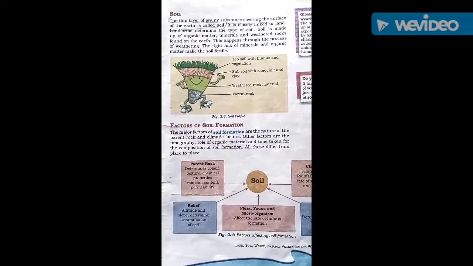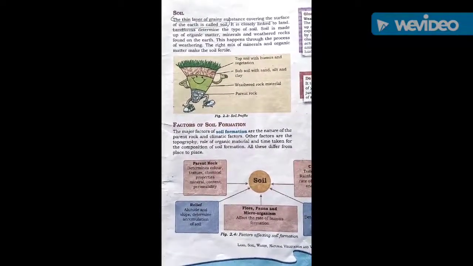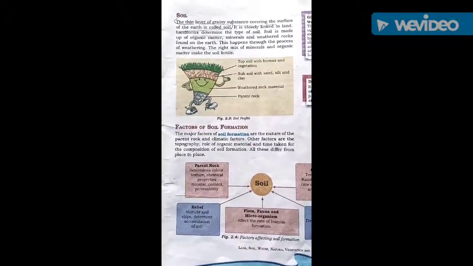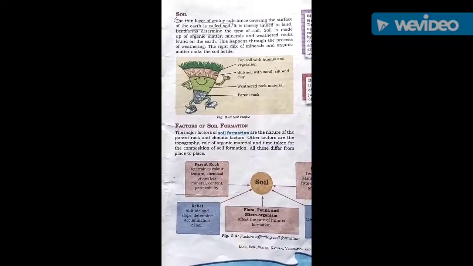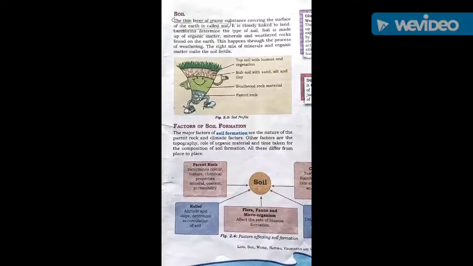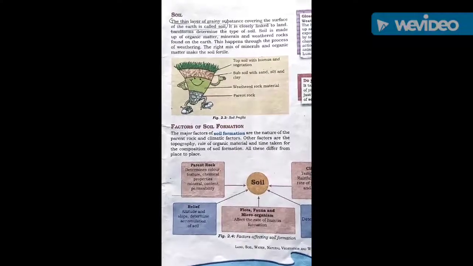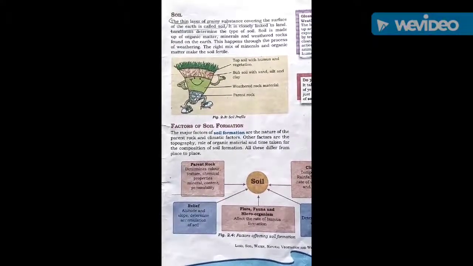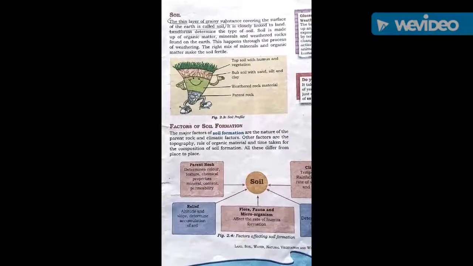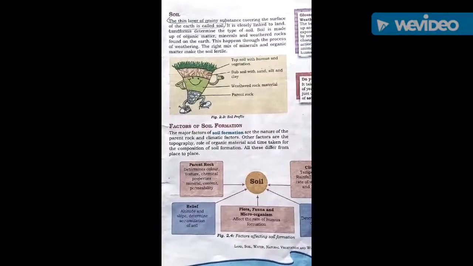The top soil is mixed with humus and vegetation. What is humus? The dry leaves that fall on the soil and mix with that soil form this humus. And vegetation, what is vegetation? All these plants we can call vegetation. So it contains plants as well as this humus. That is the top soil.